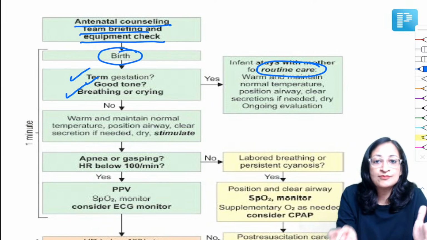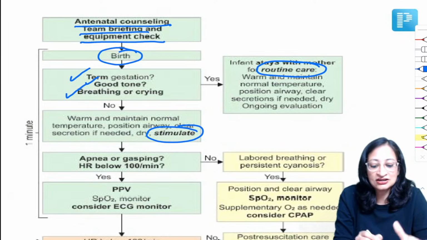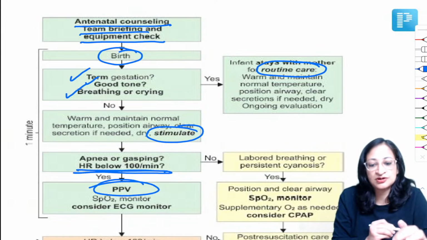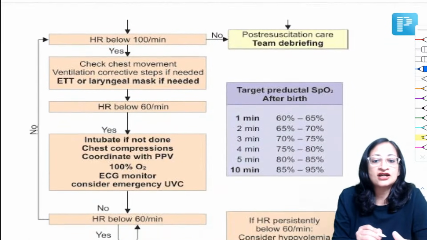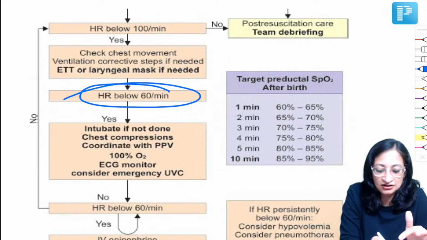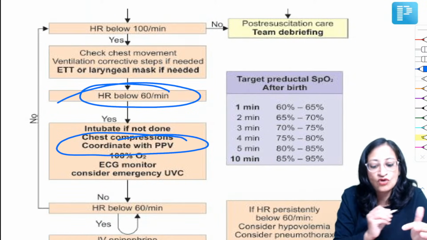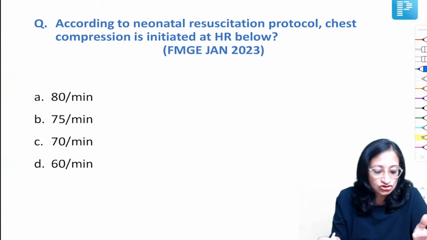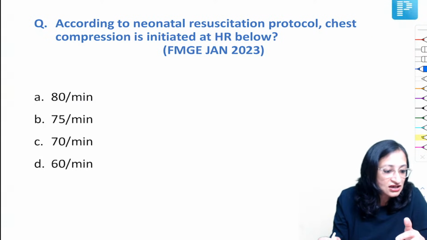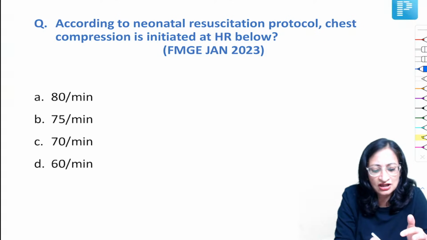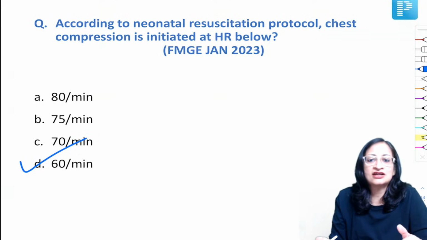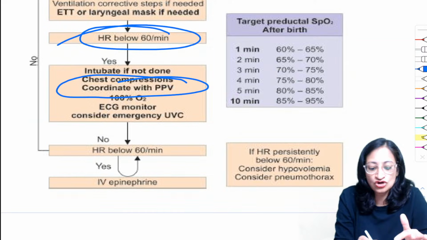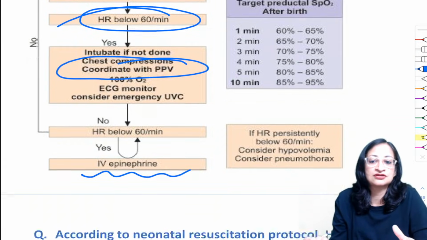If anything is abnormal, then you stimulate the baby. Then you see if there is apnea, gasping or heart rate less than 100 per minute, start positive pressure ventilation. And if the heart rate is less than 60 per minute, then you start chest compressions along with positive pressure ventilation, right? So as all of you have answered correctly, Ayaz, Aisha, Lovely Poison, Paras, Raju, Nivedita, it is less than 60 per minute, right? So below 60 per minute, you have to start chest compressions. And if that also is not improving, you have to give IV epinephrine, okay?